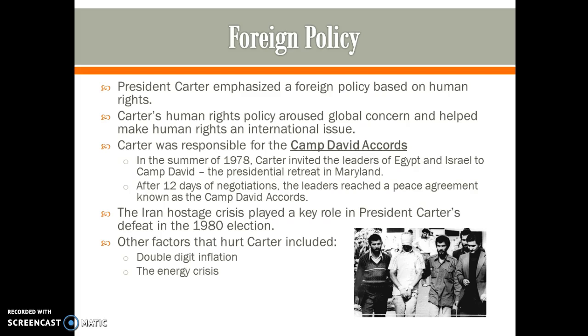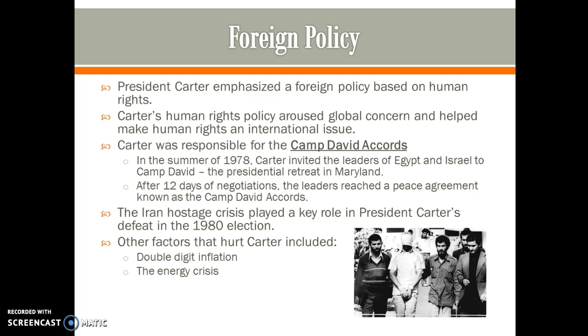President Carter emphasized a foreign policy based on human rights. His human rights policy aroused global concerns and helped to make human rights an international issue. He is responsible for the Camp David Accords. In the summer of 1978, Carter invited the leaders of Egypt and Israel, powers that had long been at war with one another, to the presidential retreat in Maryland at Camp David. After 12 days of negotiations, the leaders were able to reach a peace agreement known as the Camp David Accords.